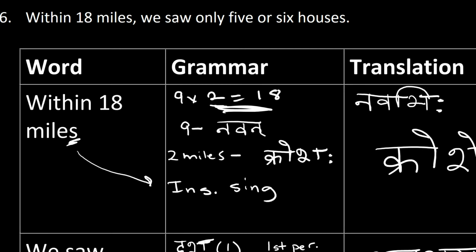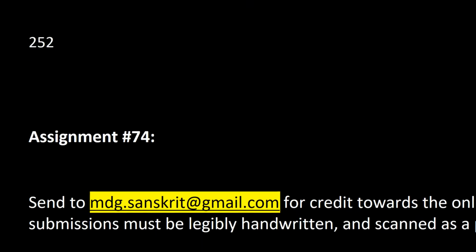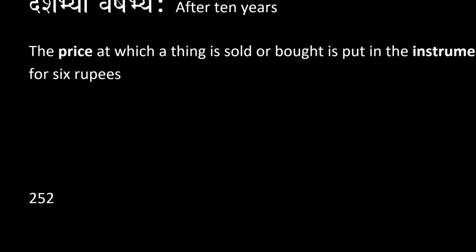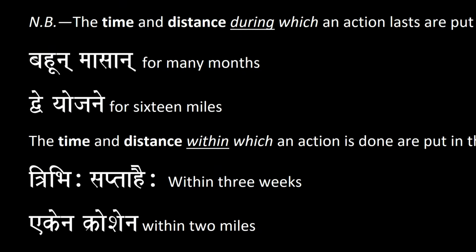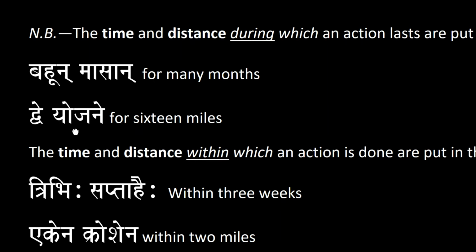So how are we going to figure this out? If you can recall from the last video, dwe yojane is for 16 miles. So yojane by itself is only 8 miles. So what we have to do to make it 16 is that they're actually doing math here. You have 2 times 8 miles giving you 16 miles. So dwe yojane for 16 miles.